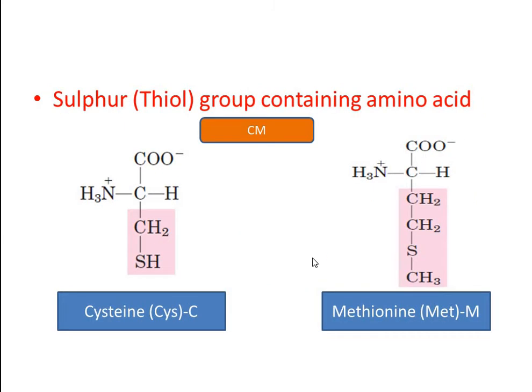The third group of amino acids contains sulfur or a thiol group. This includes two amino acids, cysteine and methionine.